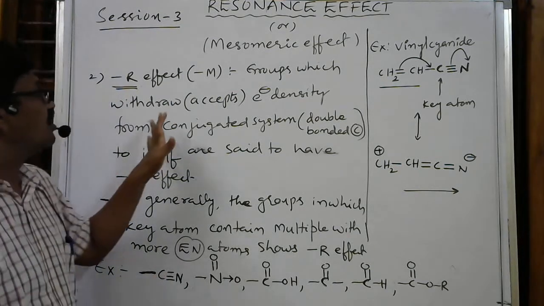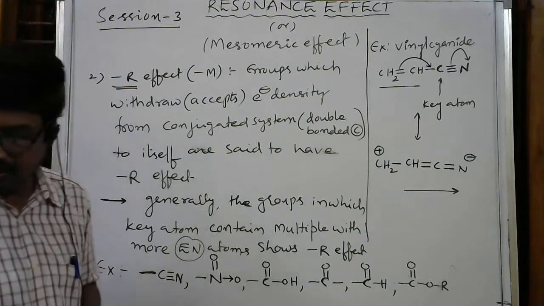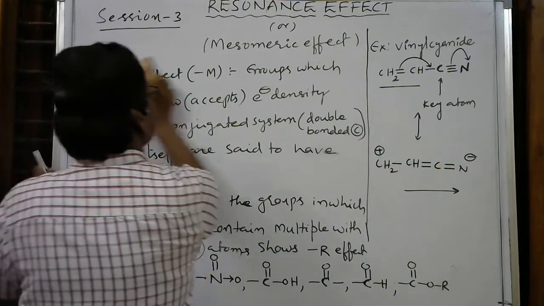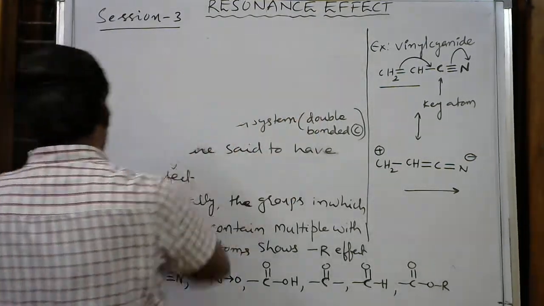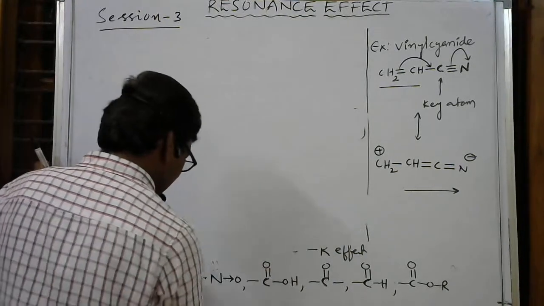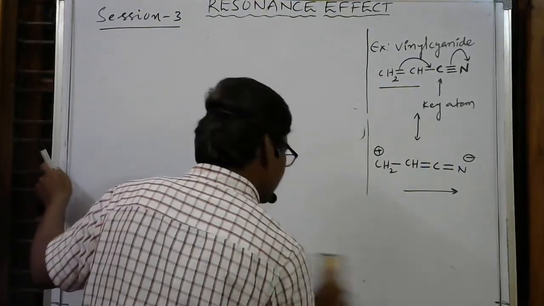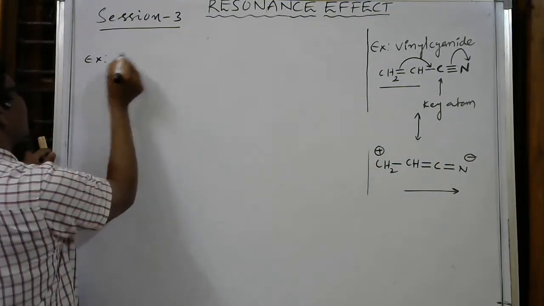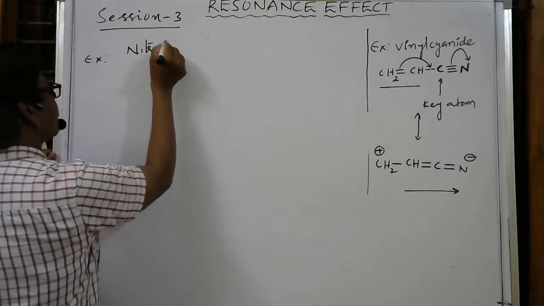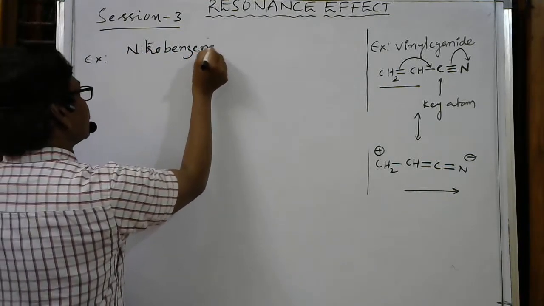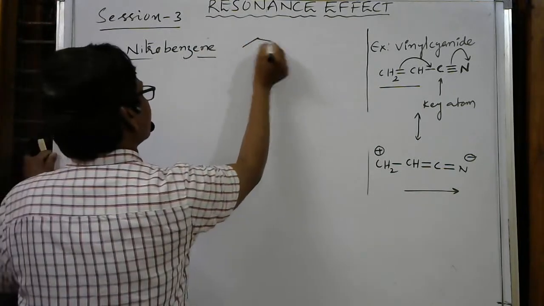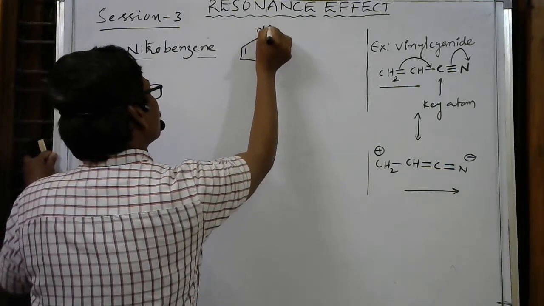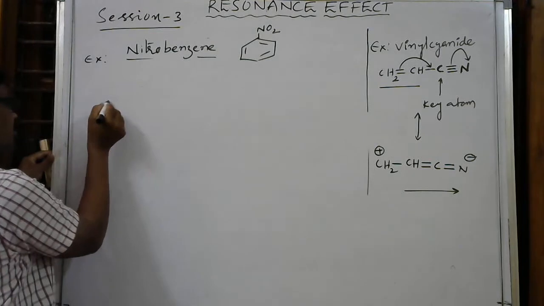This is about the mesomeric minus M effect. Here also I'll give some explanation related to the benzene ring. I'm taking the benzene ring with NO2, nitrobenzene. By taking nitrobenzene, I'll discuss how electrons will move from the ring to outside. So one more example, nitrobenzene. You know the nitrobenzene formula? This is nitrobenzene. Here I'm writing the same.